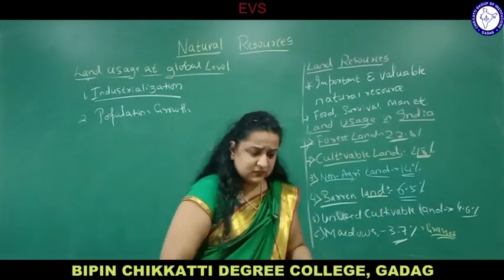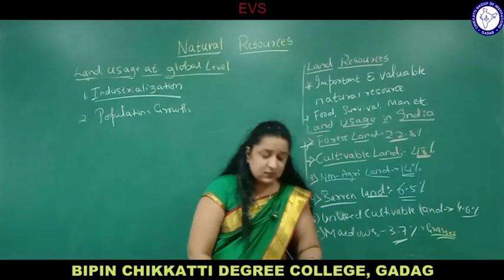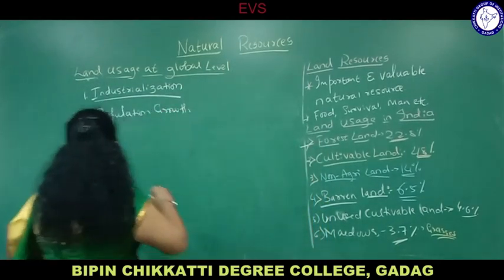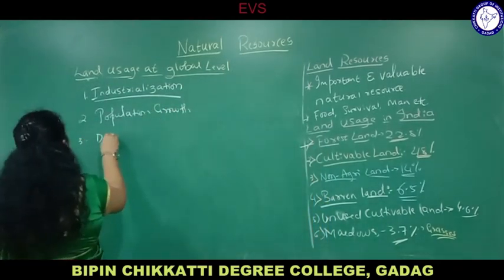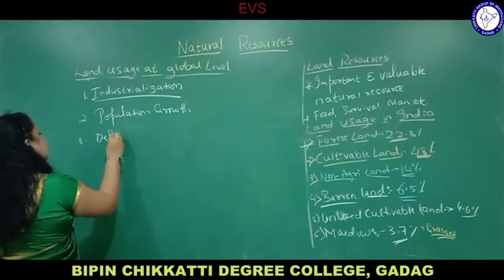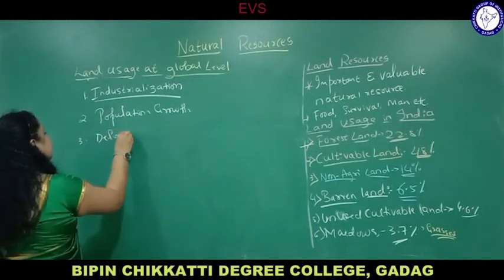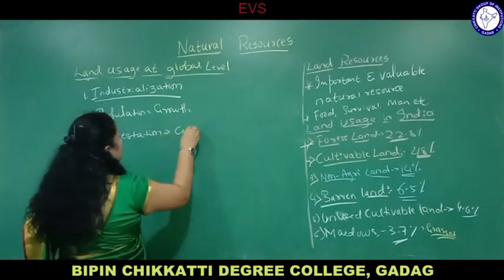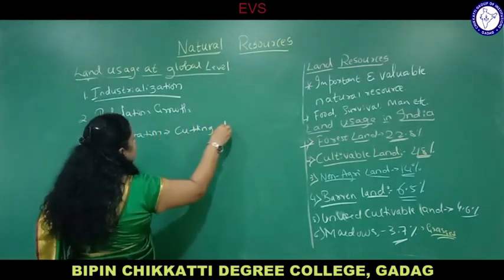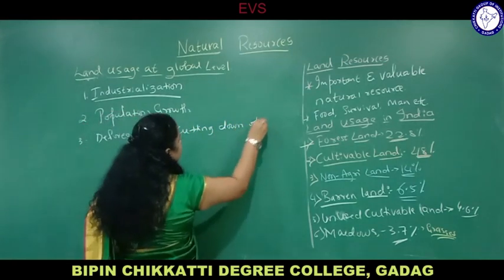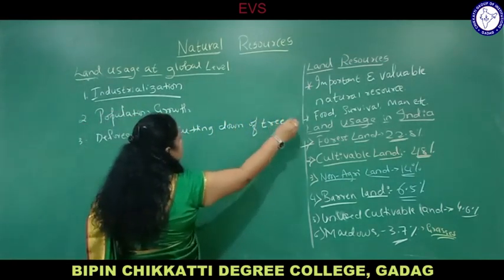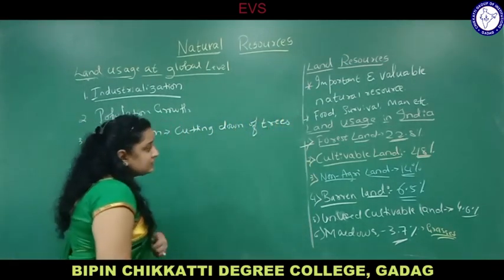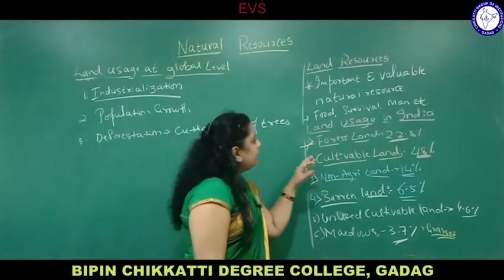Deforestation is the cutting down of trees. Most of the forest land is covering how much percent? 22.8%.